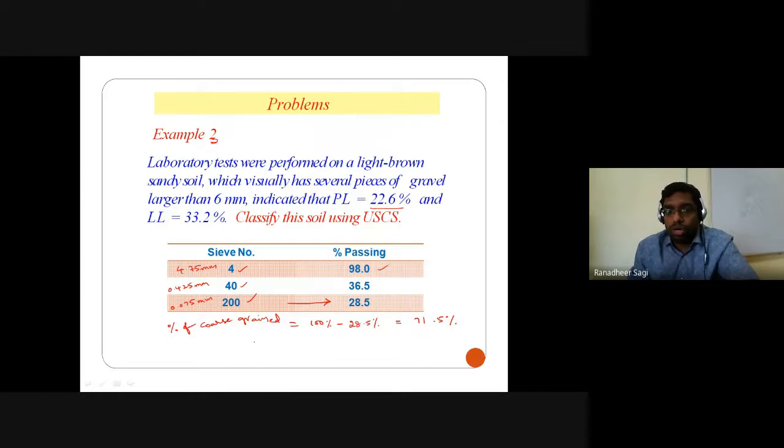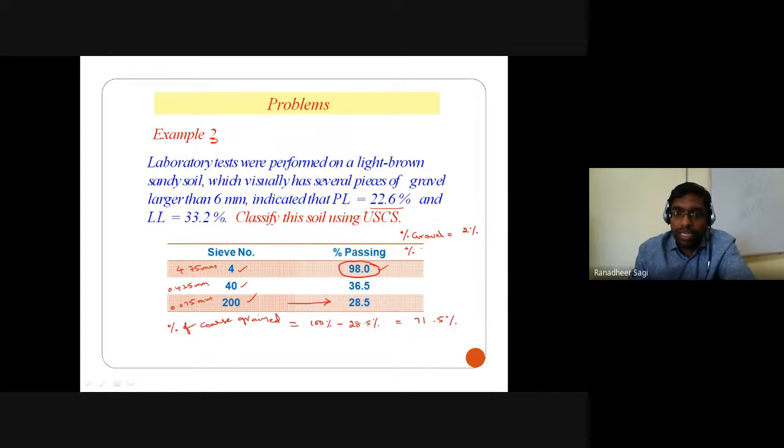And out of these coarse grain particles, which are 71.5%, how much percentage of gravel particles are there? So what is the percentage of particles which are finer than your 4.75 mm sieve? It is 98%. It means the percentage of particles larger than 4.75 mm, which we call gravel, is 2%. So out of 71.5% of coarse grain particles, 2% are gravel particles.